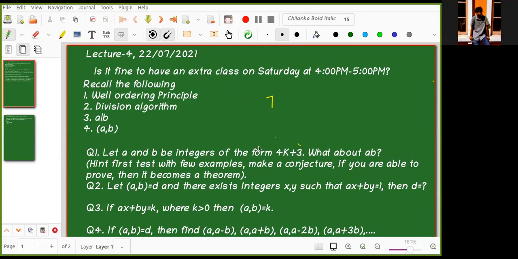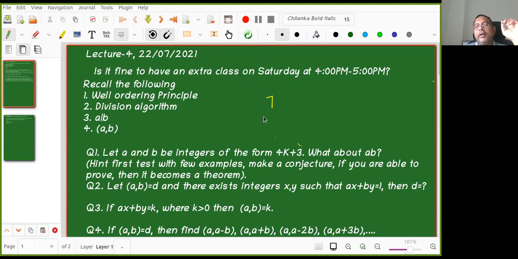So I'm trying to think of a conclusion. The question is that Vishal told: A and B are integers of the form 4k plus 3, then AB is of the form 8k plus 1. But Kanak is telling that it is only 4k plus 1. Why? So I guess instead of scaling, I think I should have taken 4k1 and 4k2 like that. Okay. And then it will make it different.